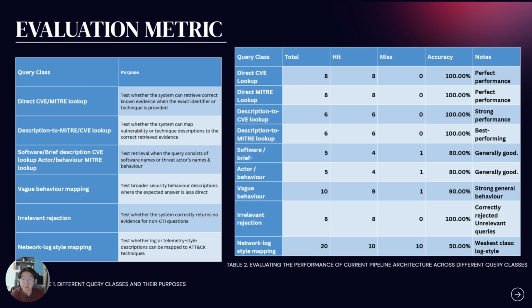So, coming to the evaluation metric section, I do not have a ready-made labeled dataset to test in the first place, hence I created my own. In Table 1, I have 6 query classes to test, and their purposes listed here, and the key results are shown in Table 2. The overall results show that among all the query classes, network log style telemetry mapping is the weakest category because the current project does not yet include a log normalization or log interpretation layer. However, the system performed reasonably well across the other query classes, especially for direct CVE lookup, direct MITRE lookup, description-based retrieval, and general behavior mapping.